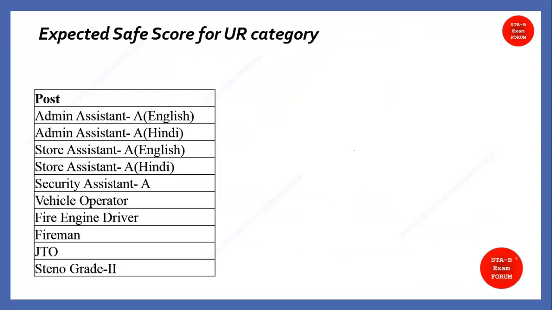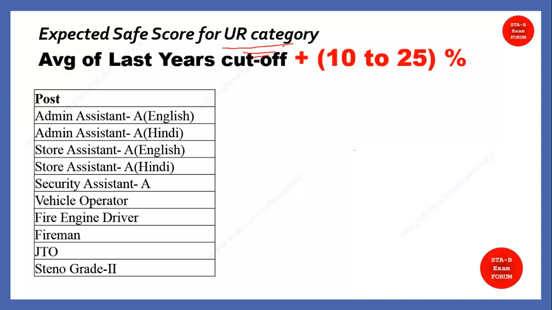our understanding. Coming to the most important slide of this video, the expected safe score for the unreserved category. Students, we are looking only at the safe score for the unreserved category in this video. So what I am going to do is take the average of last year's cutoff from shift 6 to shift 8 and add 10 to 25%.